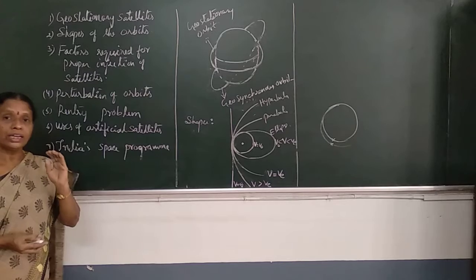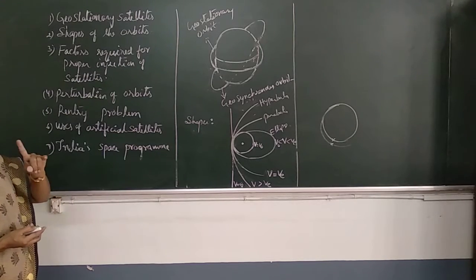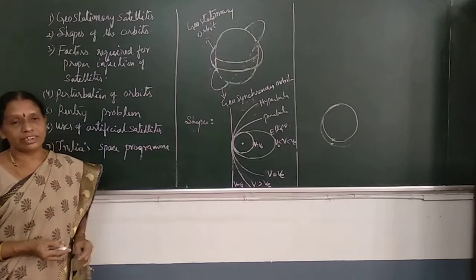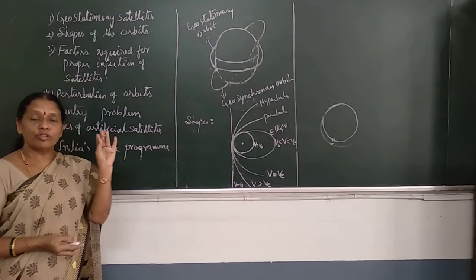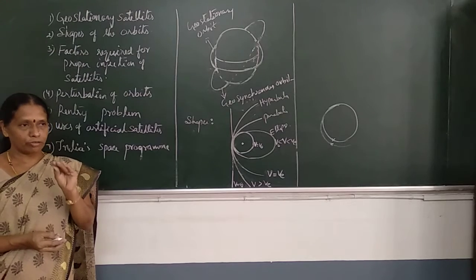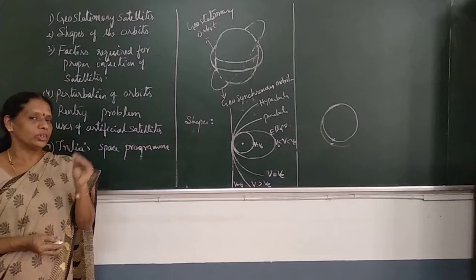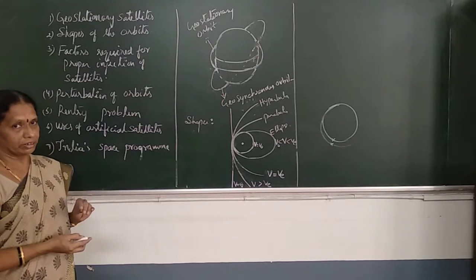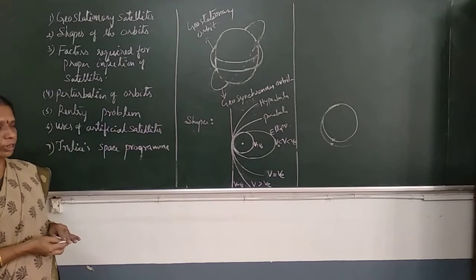This is nothing but the communication purpose. The geostationary satellites are used. And one more thing, I forgot to tell that geostationary satellites are always placed in an orbit at a height of 36,000 kilometers. Its period is 24 hours, and you have the formula for period related with the height h. So from that, if you calculate the height, it comes out to be 36,000 kilometers.